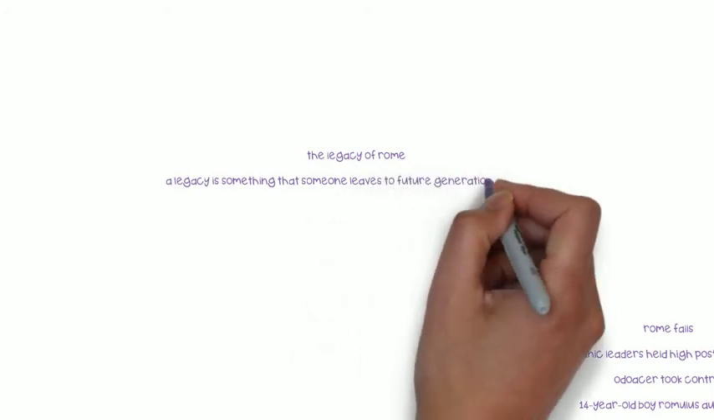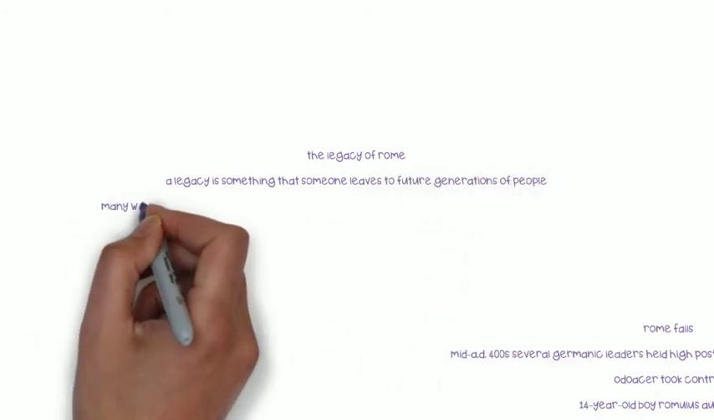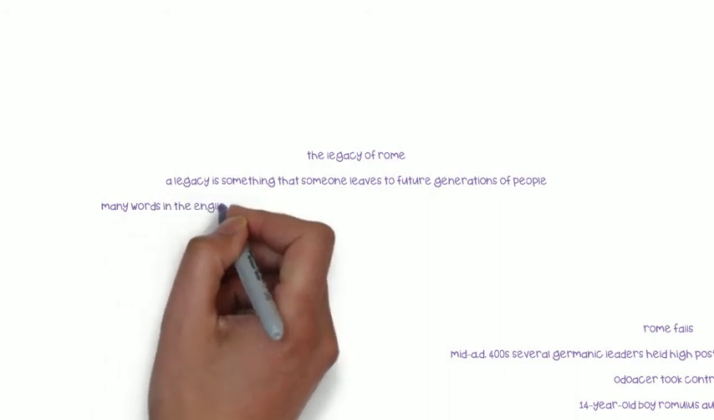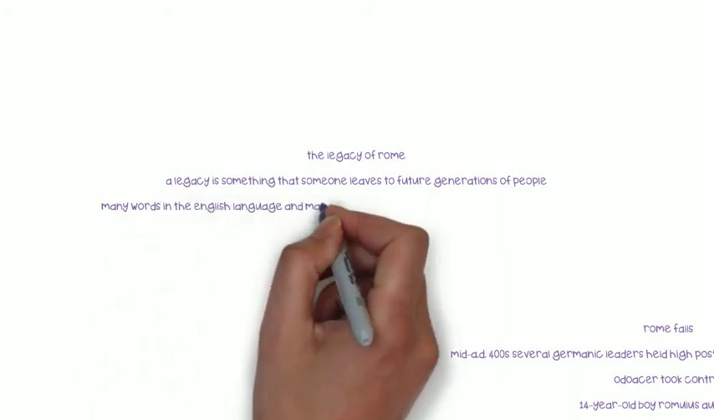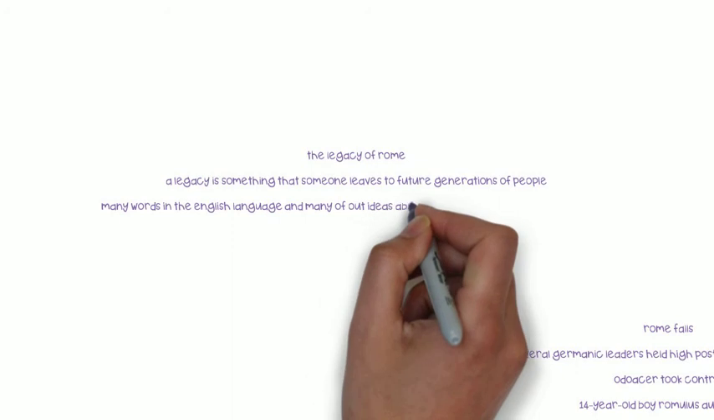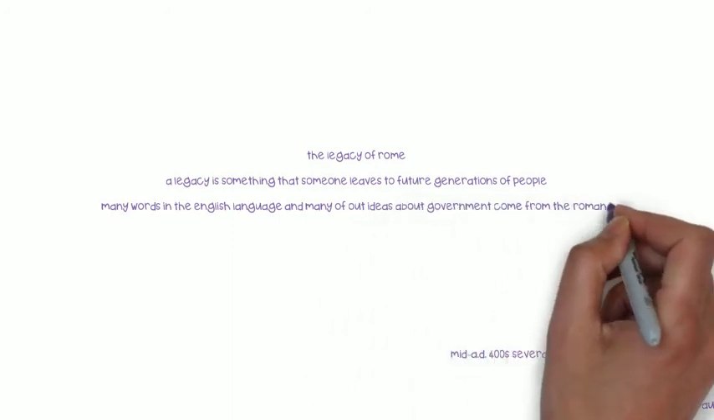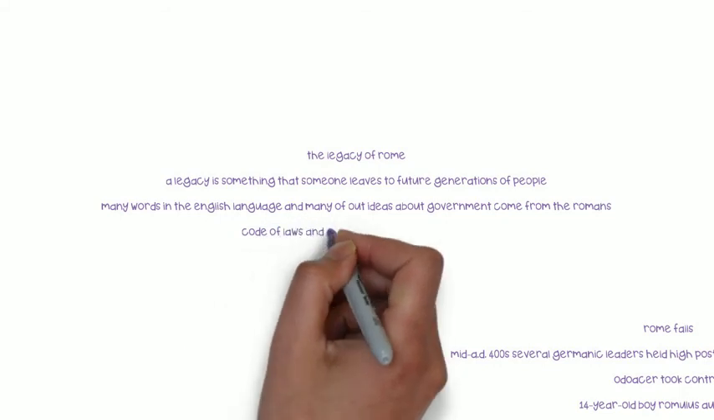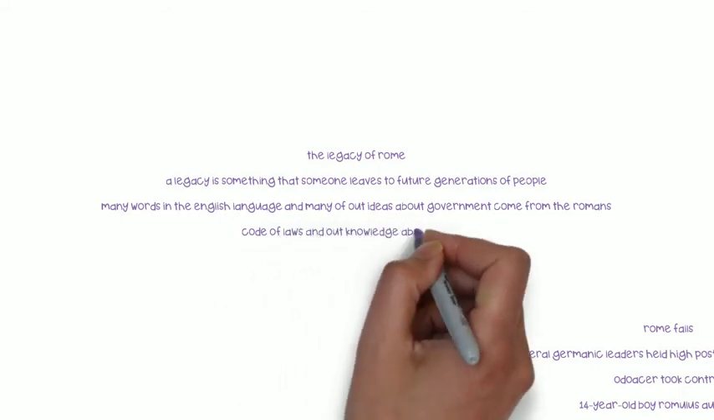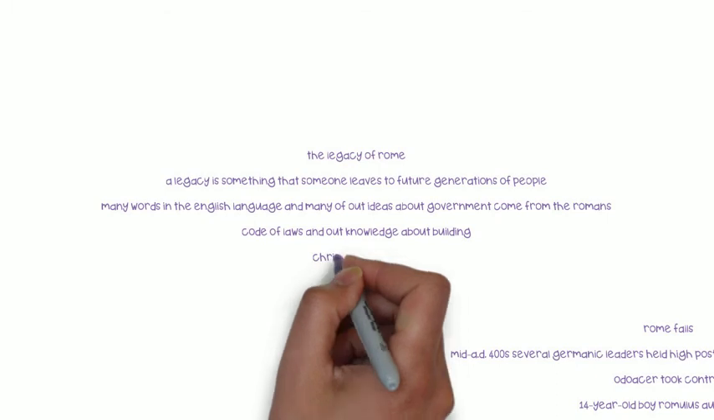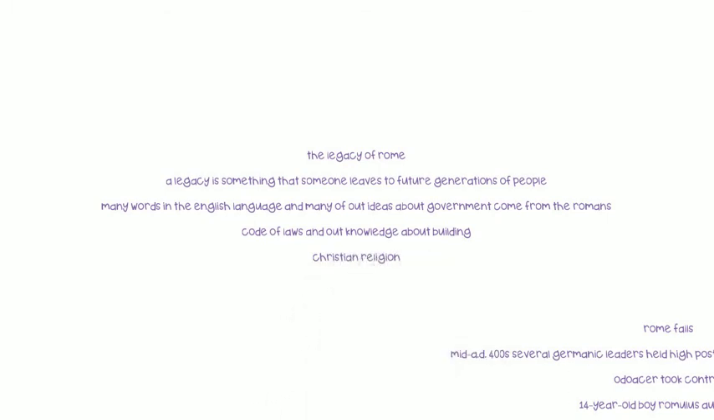The legacy of Rome. A legacy is something that someone leaves to future generations of people. The Romans left a large legacy. Our world would be very different if the Romans had never existed. Many words in the English language and many of our ideas about government come from the Romans. The same is true for our code of laws and knowledge about buildings. Roman rule also allowed the Christian religion to spread.